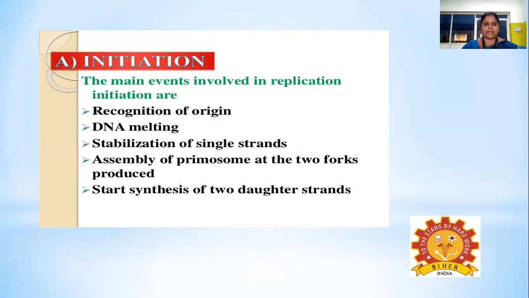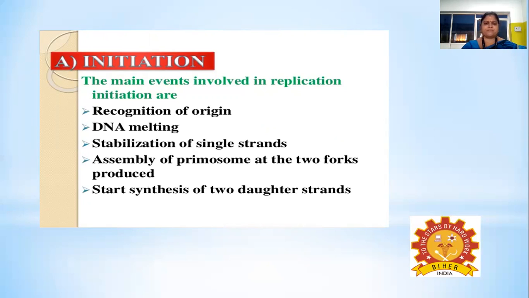First is the recognition of the origin. Next is DNA melting, where the double-stranded DNA is melted into two single-stranded DNA. Then comes the stabilization of the single strands, whereby the SSB proteins bind to the two single-stranded DNAs that have been formed and stabilize the DNA in the single-stranded form.